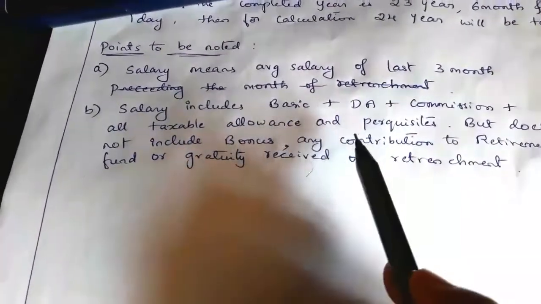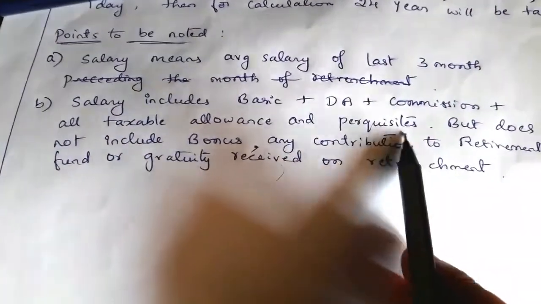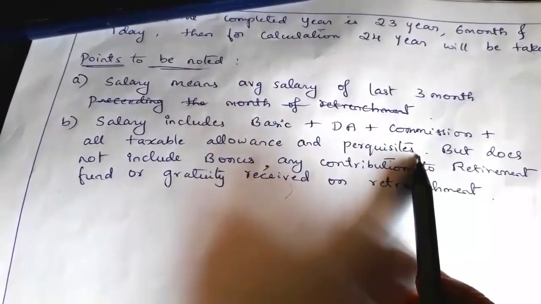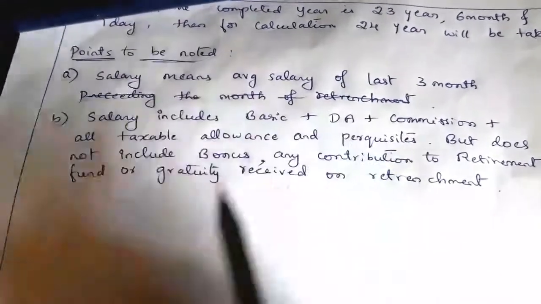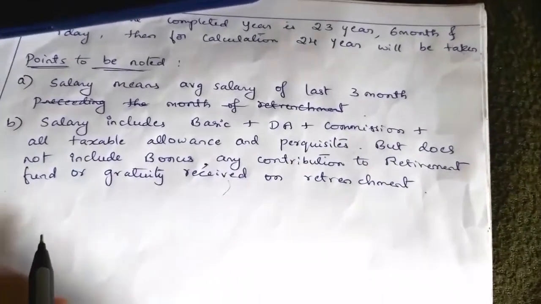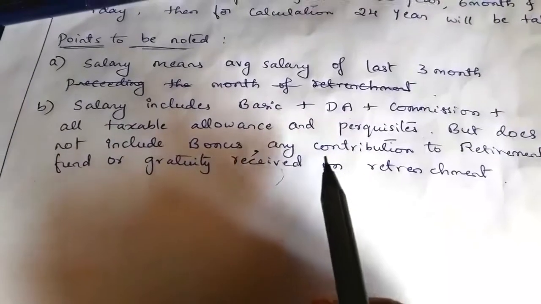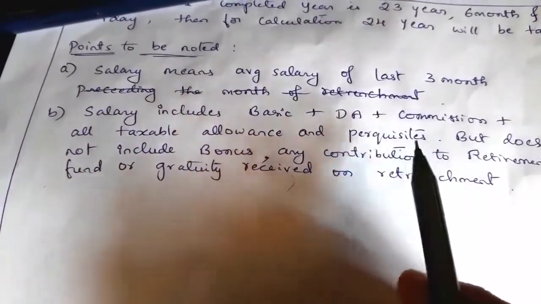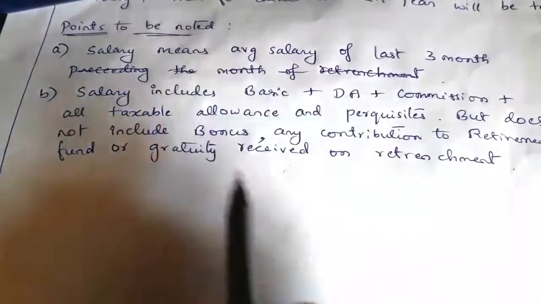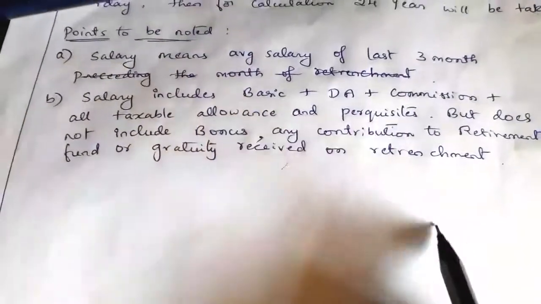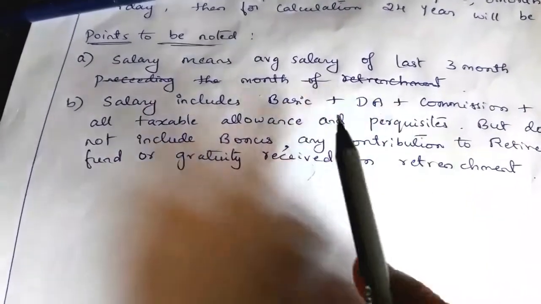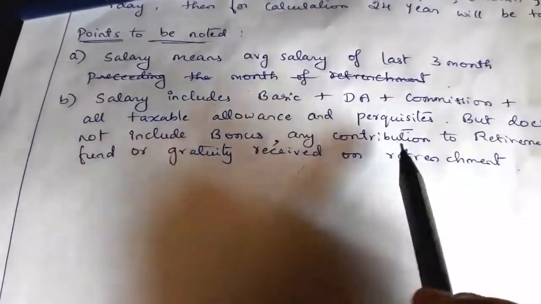And also we have to add perquisites here. The perquisites might be any other benefits, non-monetary benefits, or facilities given by the employer to the employee in addition to salary. There may be a certain benefit or facility given to the employee by the employer, maybe the motor car facility. So those benefits or allowances should be added to the salary.